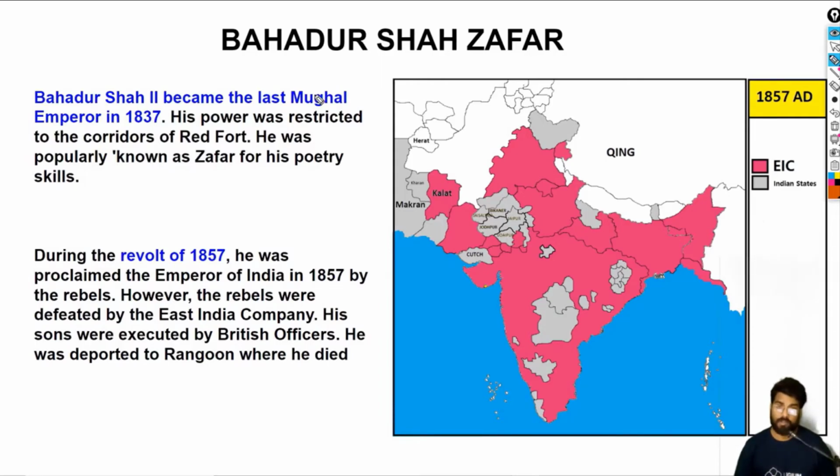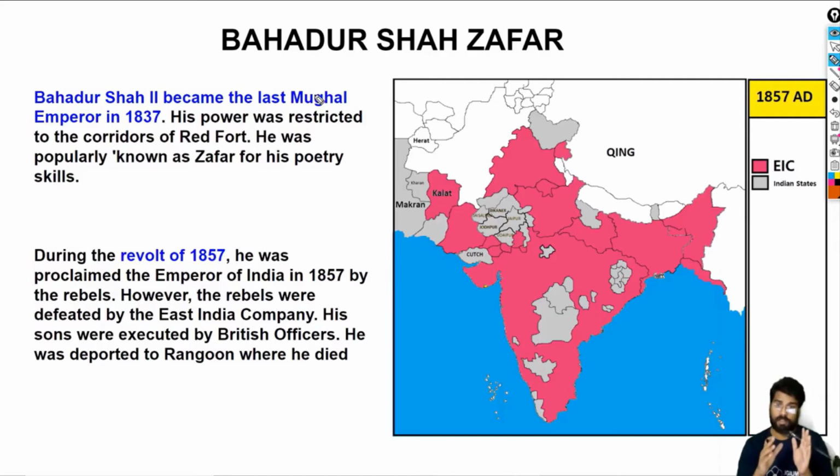The only important thing about this guy was that he participated, not actively, in the 1857 revolt. We will deal with that chapter in detail later. He was actually not actively involved, but he was proclaimed the Emperor of India by the rebels.